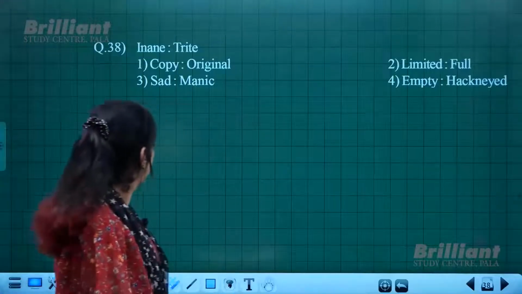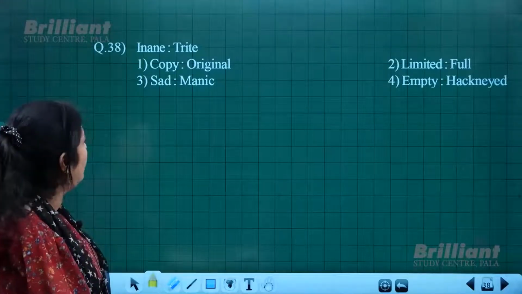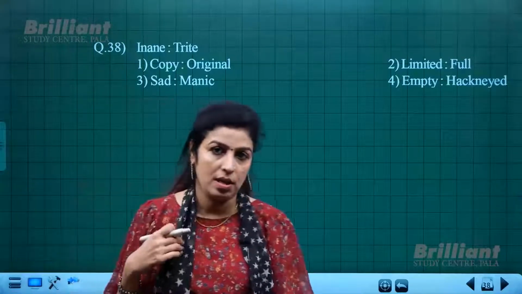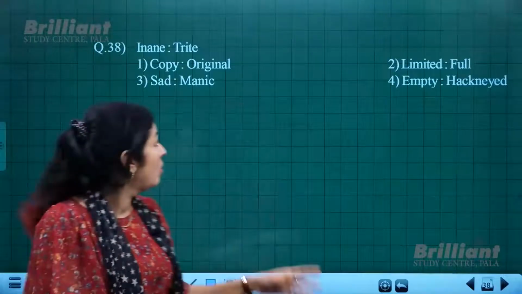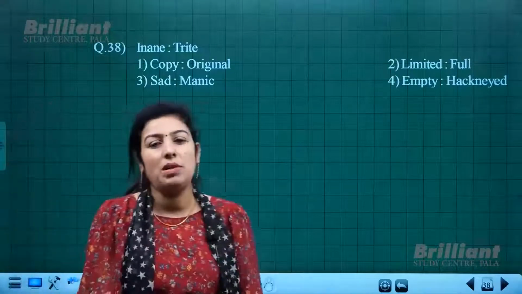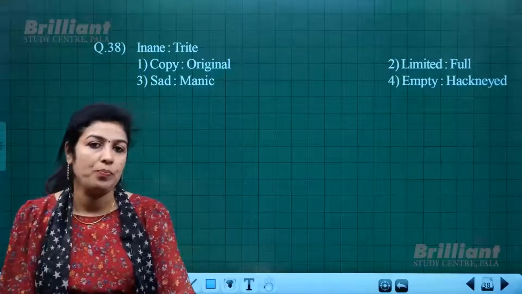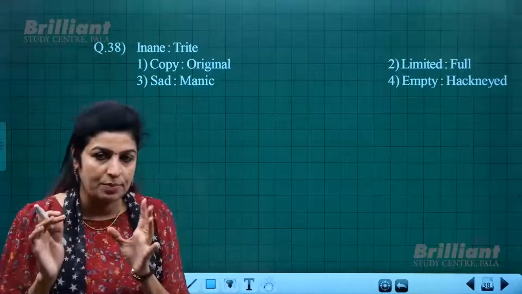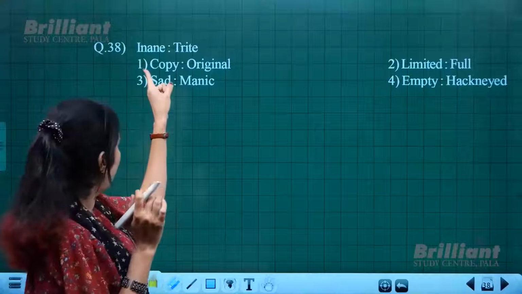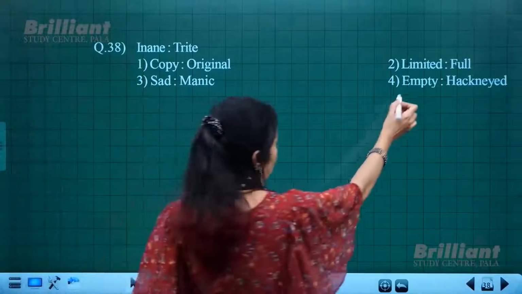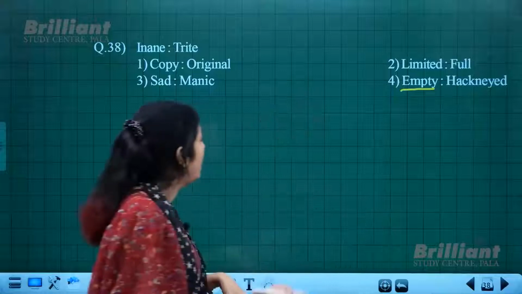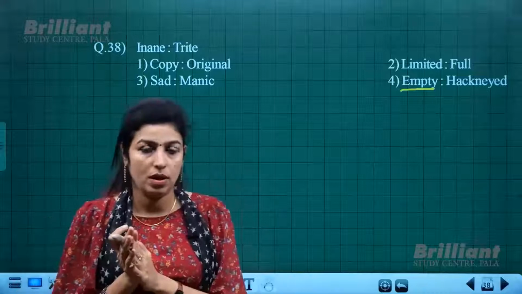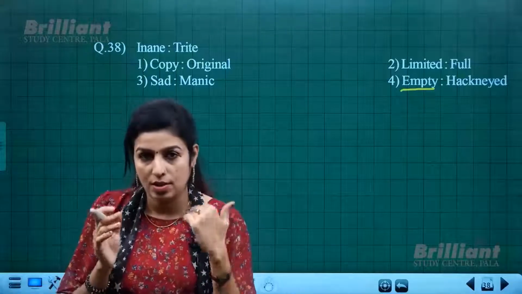Next is inane and trite. These two words have similar meaning, almost like synonyms. Inane means something very dull in nature, not very interesting, quite empty. When I say empty, the synonym to inane we have here is empty, right? Same way, the word trite means something which is not original, a kind of duplicate, something which has lost its originality.